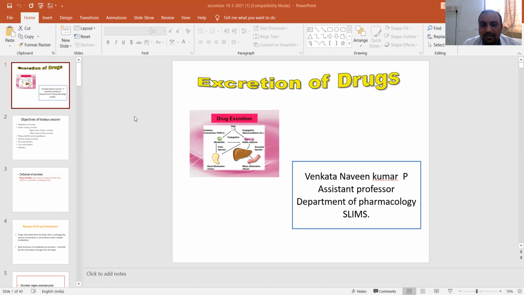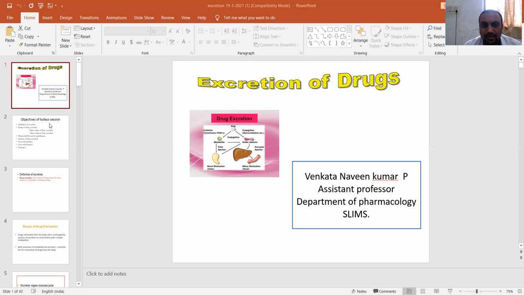There are various routes by which drugs can be excreted from our body. One is the major route and another is the minor route. And there is another important aspect of how drugs are eliminated, the order of kinetics: first order kinetics and zero order kinetics.